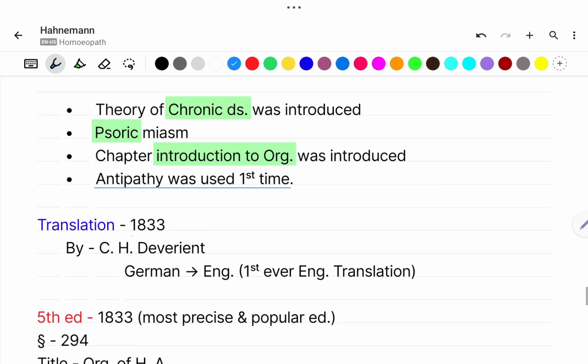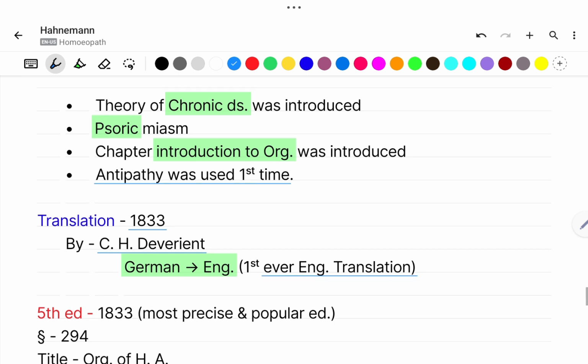Its translation was done in the year 1833 by C. H. Devrient from German to English language, and this was the first ever English translation of Organon of Medicine.